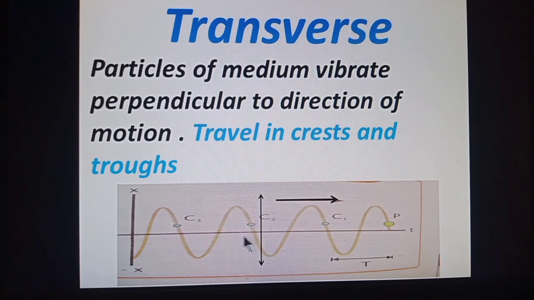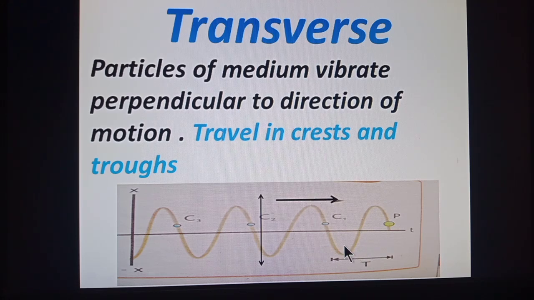We can identify transverse waves by their pattern. They travel in crests and troughs. The portion of the wave above the mean position, look at this half circle type shape, is called a crest, and the portion below the mean position is called a trough.